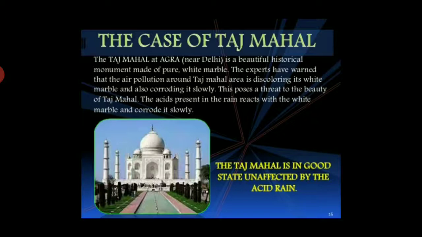This poses a threat to the beauty of the Taj Mahal. The acids present in the rain react with the white marble and corrode it slowly. So the Taj Mahal in a good state, unaffected by acid rain, looks white in color.